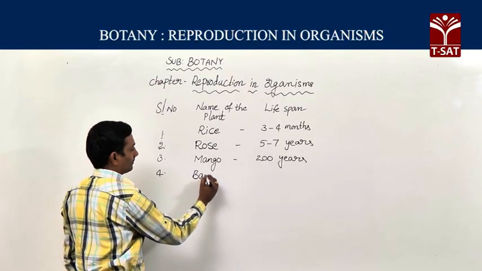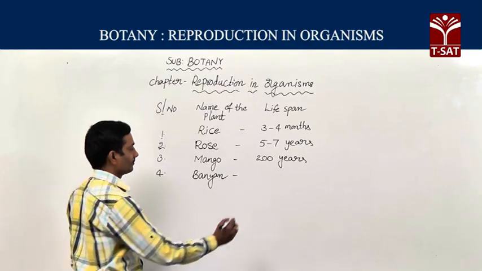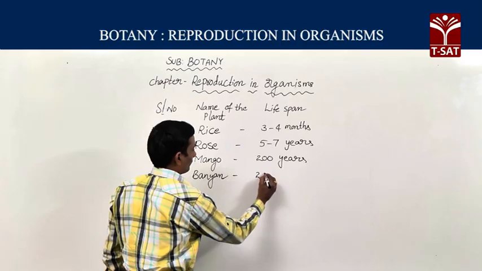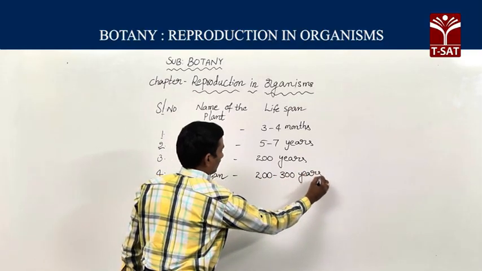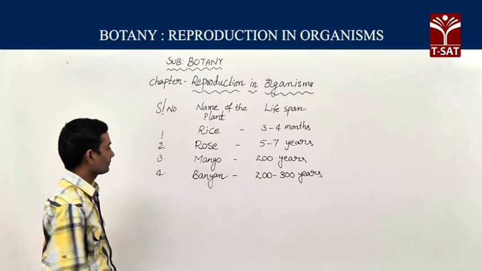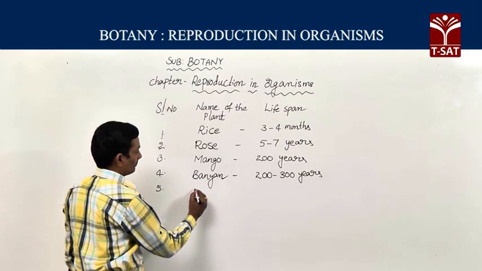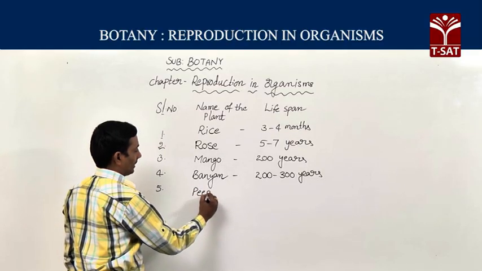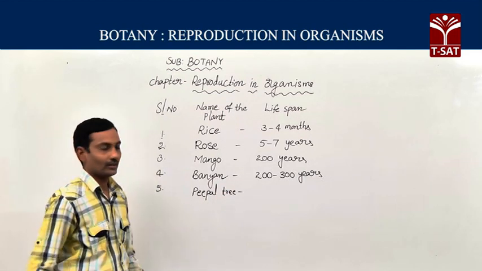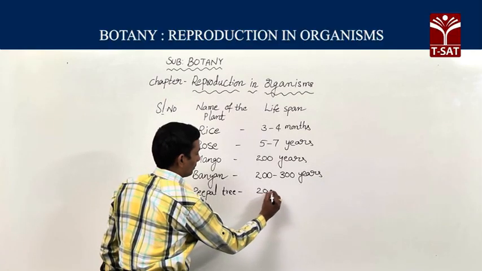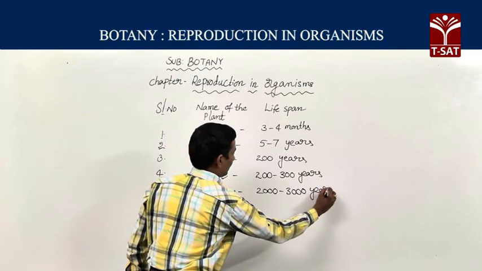Banyan tree, its average lifespan is 200 to 300 years. Peepal tree lifespan, if you see, is a maximum of 2000 to 3000 years.